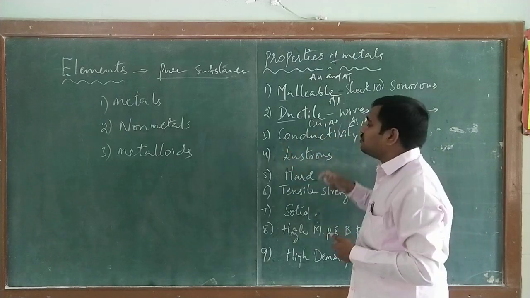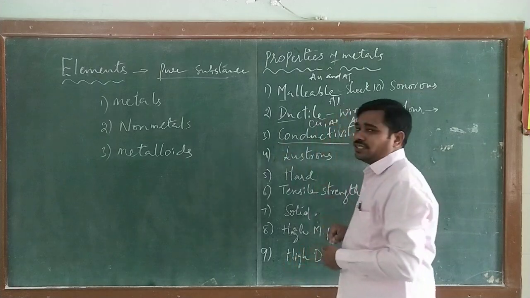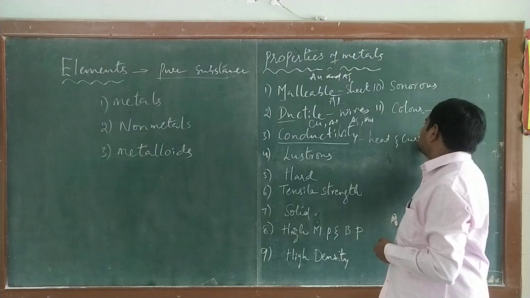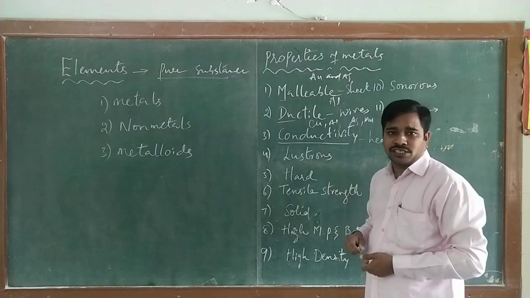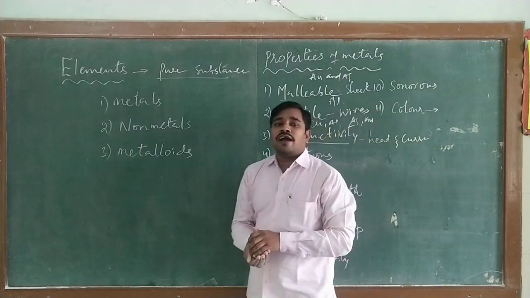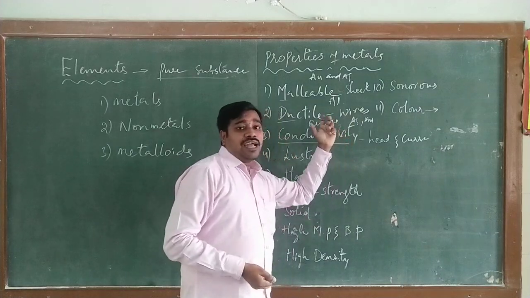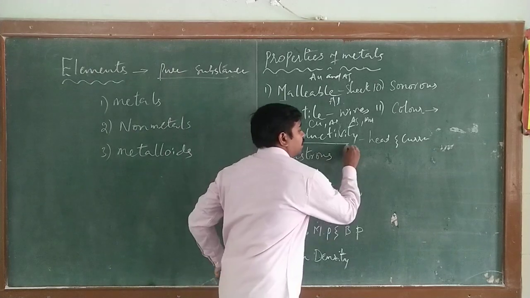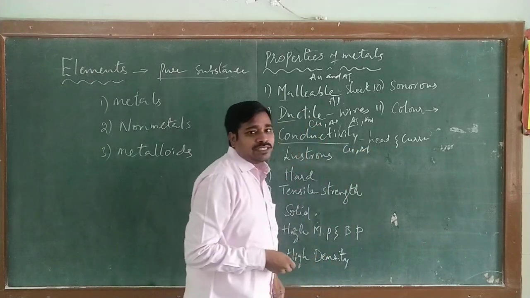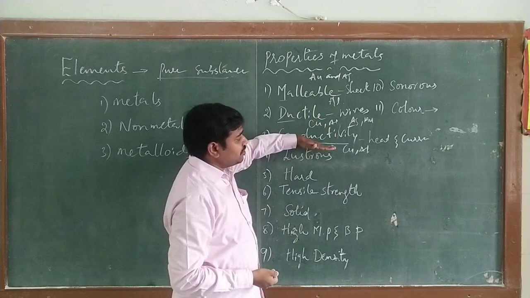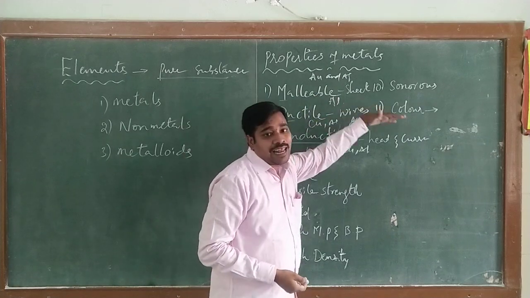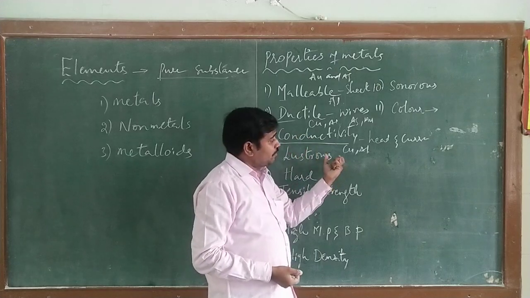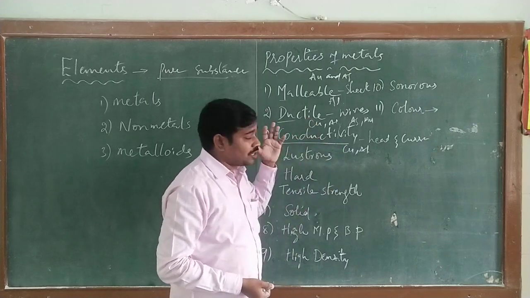And next one is conductivity. You all know what conductivity is. Conductivity is allowing heat and current or electricity to flow through it. Metals have this property called conductivity. Silver is the best conductor of heat, and you can also use copper and aluminium. Copper and silver are metals which can be used.